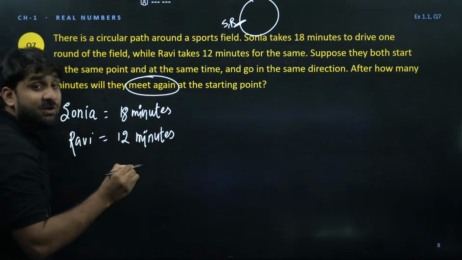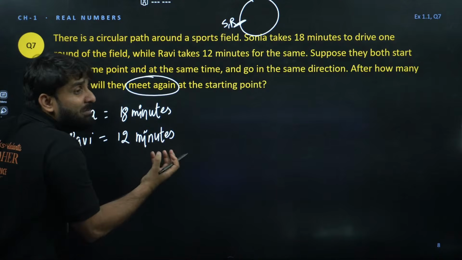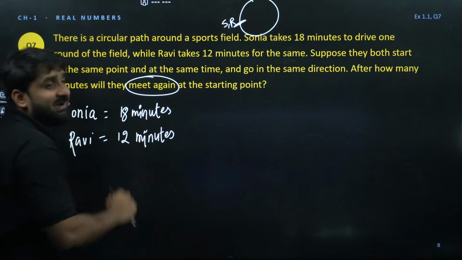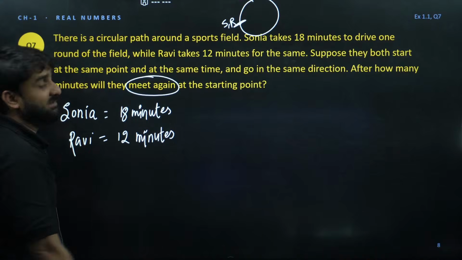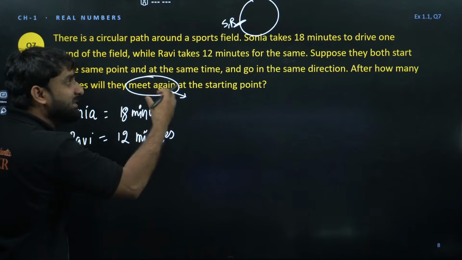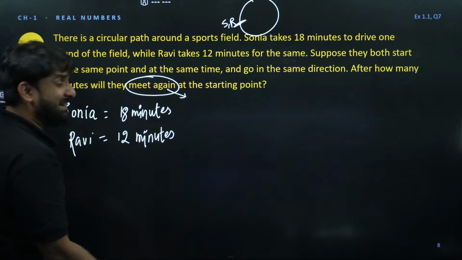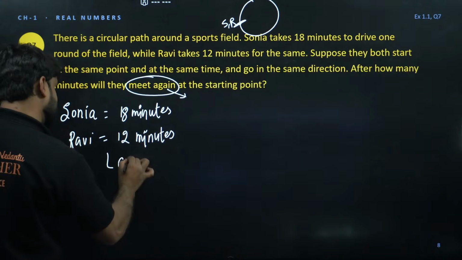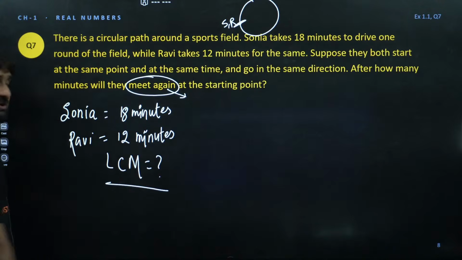It means that we want to calculate that number that can be divided by this and that can be divided by this, because they both are meeting at the same time. I mean, they both are meeting again, right? So we want to calculate here LCM. So this is the question.